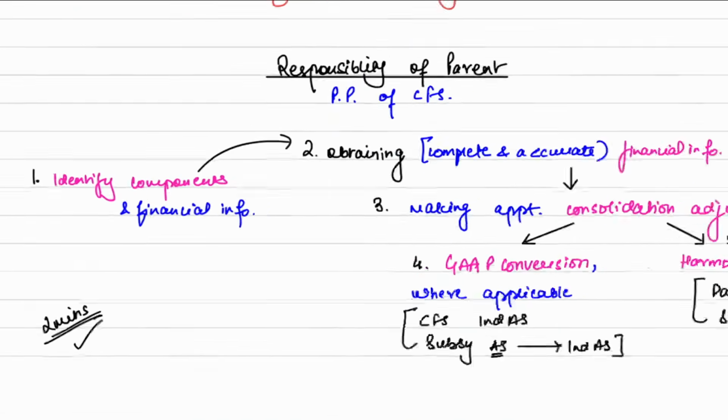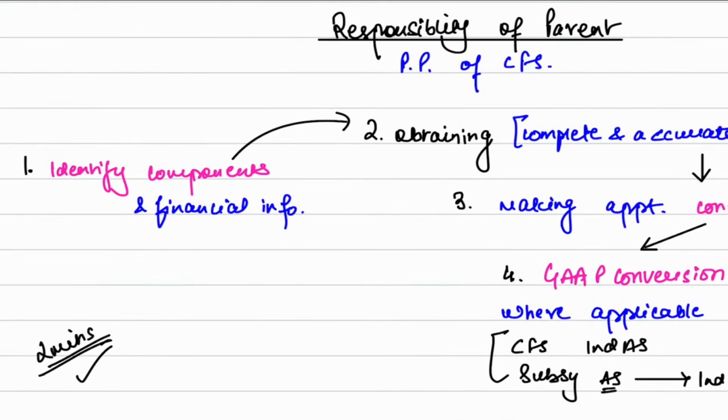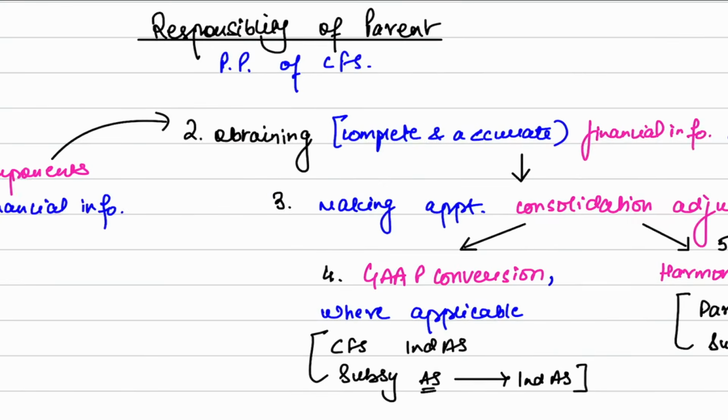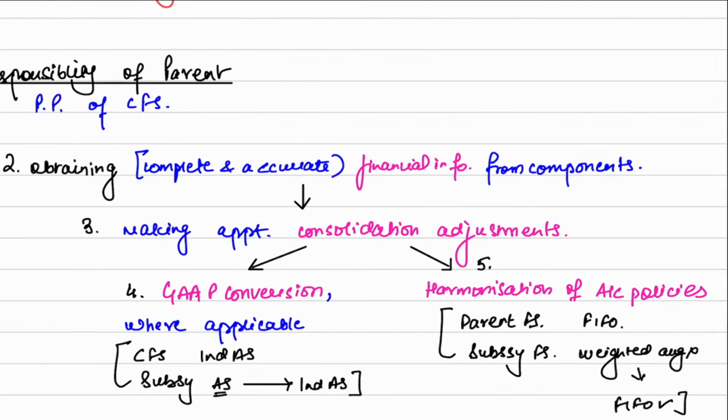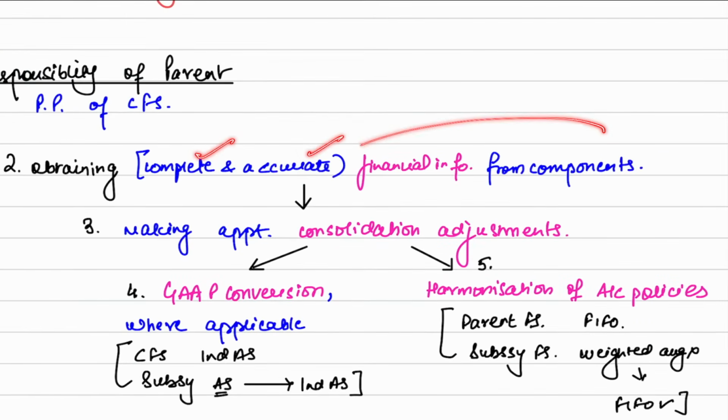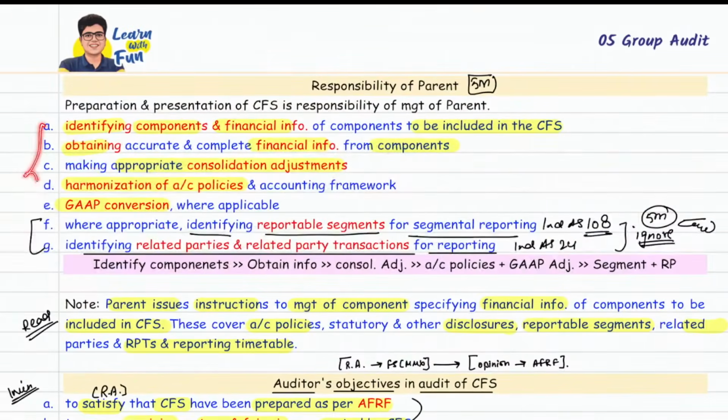Just go in the flow. So we need to prepare the CFS. For that, identify the components and financial information. Once you have identified, obtain complete and accurate financial information from the component. Once you have the information, make the consolidation adjustments. Consolidation adjustment, for example, GAAP conversion and harmonization of accounting policy. These are the same points given here.